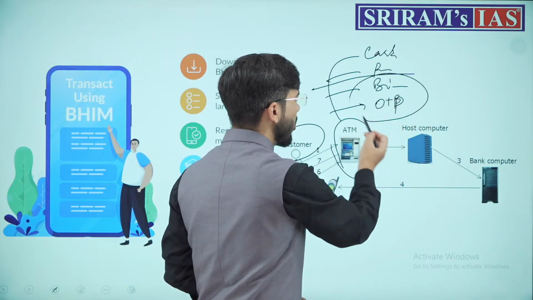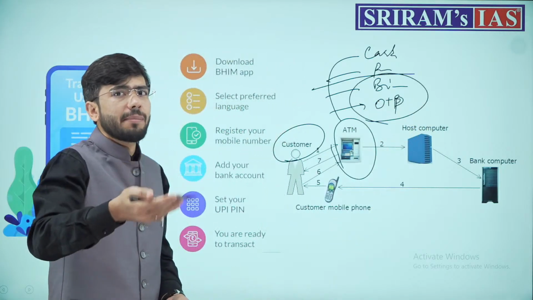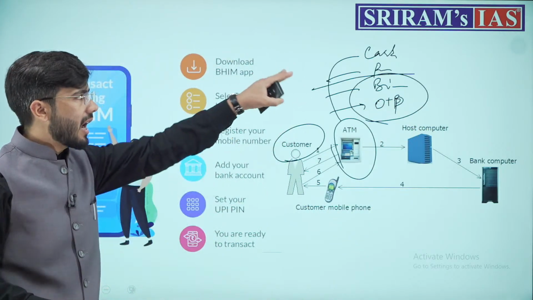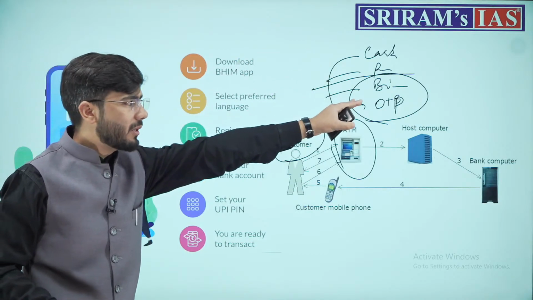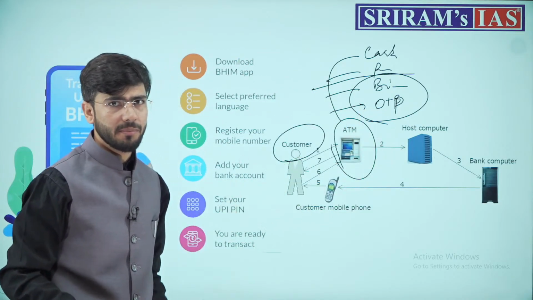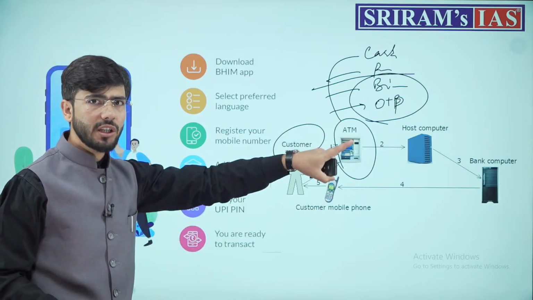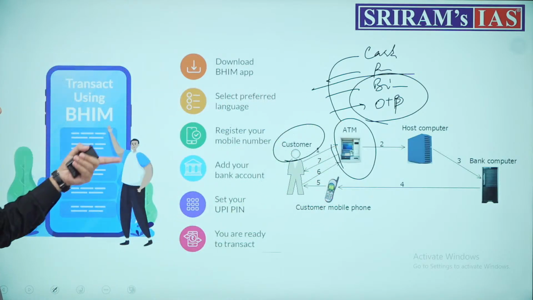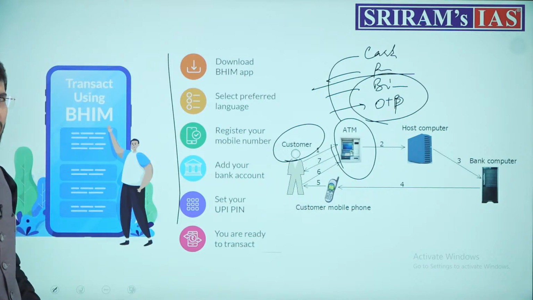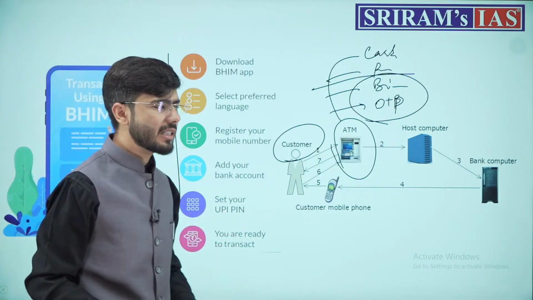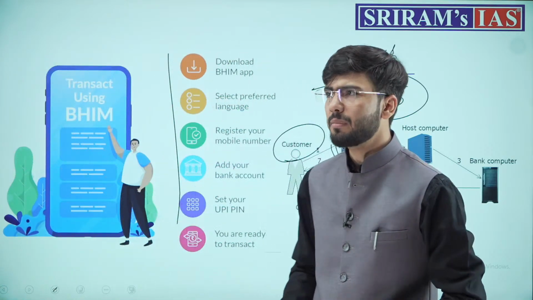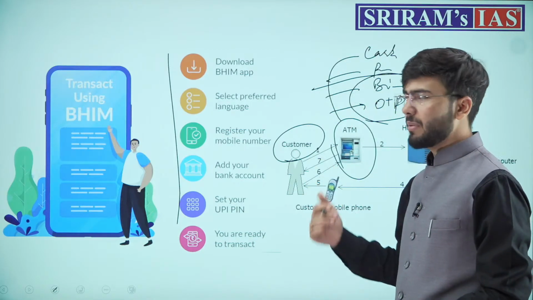The 2 more steps or factors of authentication are not applicable in terms of the transactions which happen in the ATMs. Done? That is where the question was wrong. Second, Bhim app, it has multiple functions, and this was basically to make the payments hassle-free on UPI payments per se.